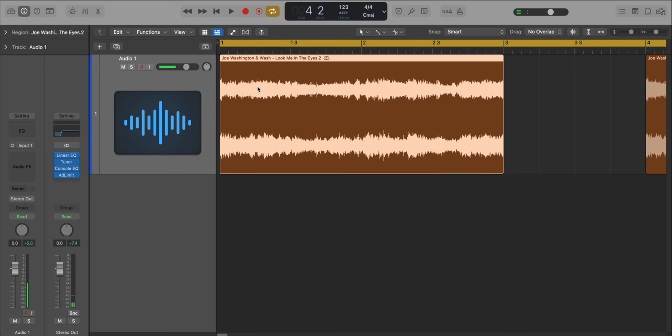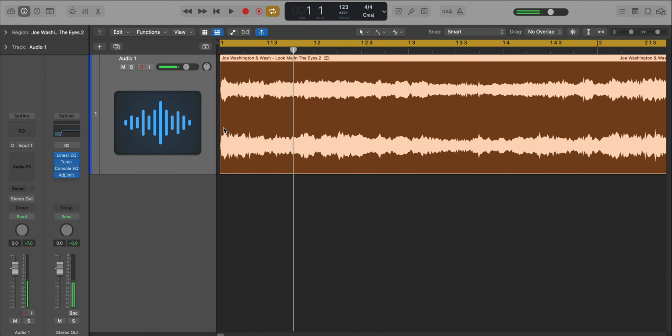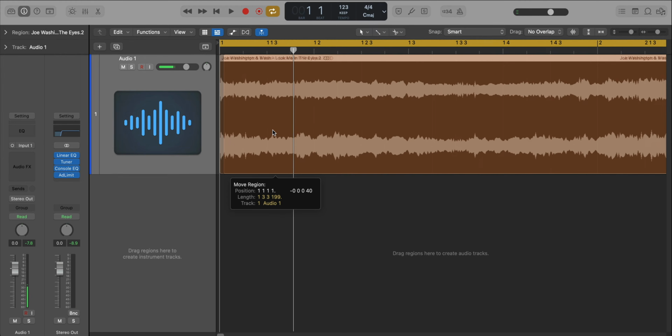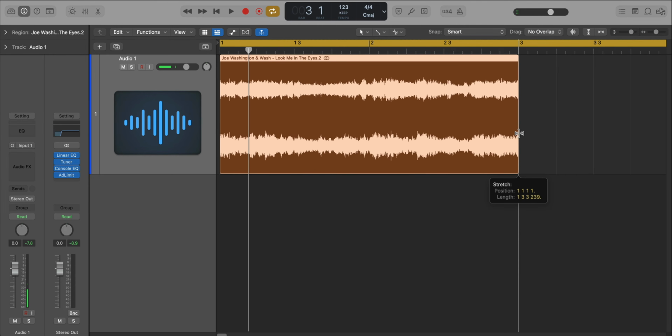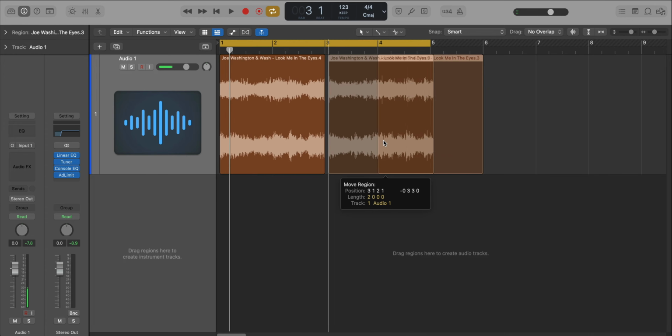Now the only thing we have to adjust a little bit here, I noticed in the original track, it starts a little bit faster than the actual chop that we had. So I'm just going to pull that back now. I'm going to stretch this out to 2 bars, and we're going to pull this one back.